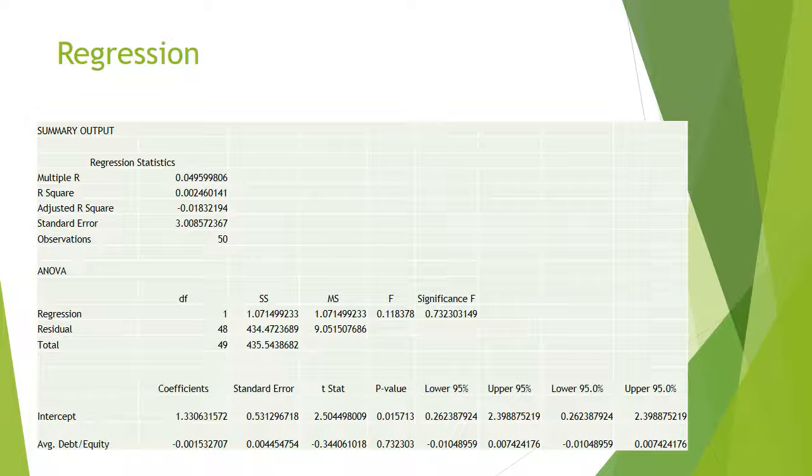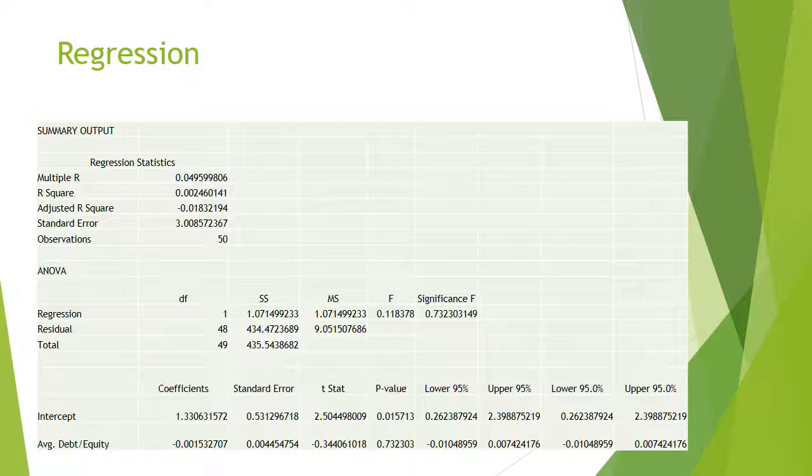Right here, I laid out a regression analysis of the information I've gathered. As you can see, first for the R, it has a 0.0496, which shows that there is almost certainly nearly no correlation between the two values. You can also see down at the bottom the average debt equity and coefficients. It assumes that if anything there may be a negative correlation between debt equity ratio and the change in stock price over 5 years. And another important number I'd like to point out is under the p-value.